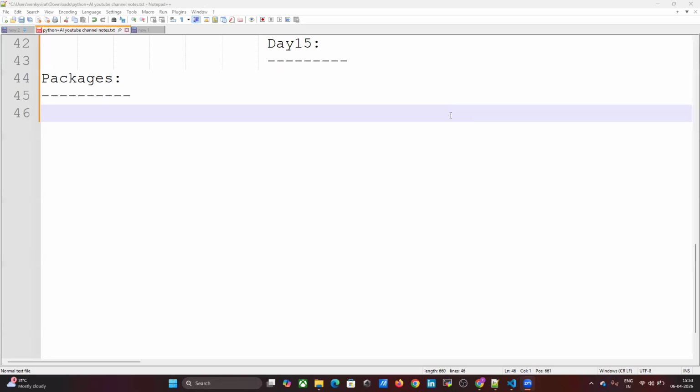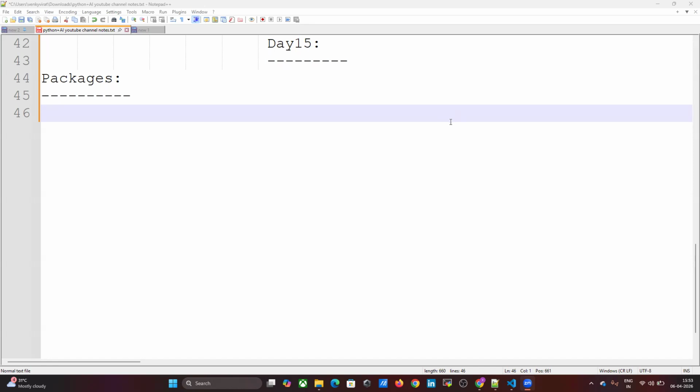Yesterday we learned modules, right? But what if you have 50 modules? How do we organize those 50 modules? That's where packages come into the picture.